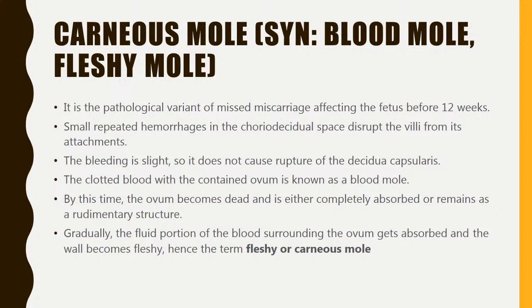What is Carneous mole, which is also called blood mole or fleshy mole? This is the pathological variant of the missed miscarriage affecting the fetus before 12 weeks. Small repeated hemorrhages in the choriodecidual space disrupt the villi from their attachments. The bleeding will be slight so that it does not cause rupture of the deciduo capsularis. The clotted blood with the contained ovum is known as the blood mole. Gradually, the fluid portion of the blood surrounding the ovum gets absorbed and the wall becomes fleshy, and hence it is called a fleshy or Carneous mole.